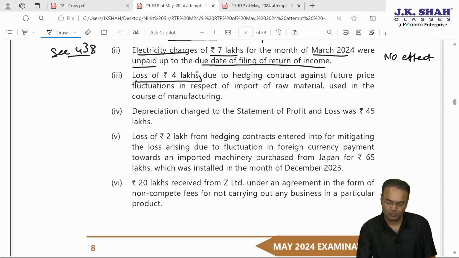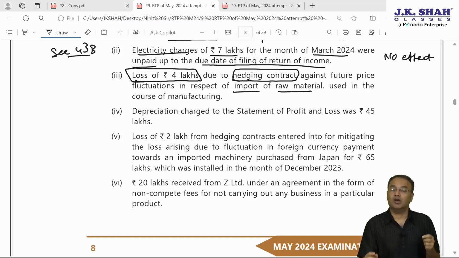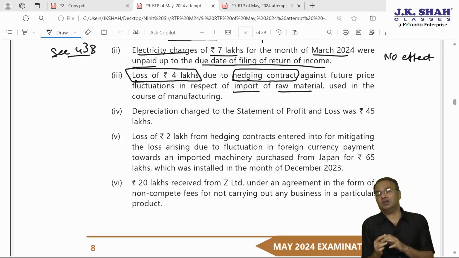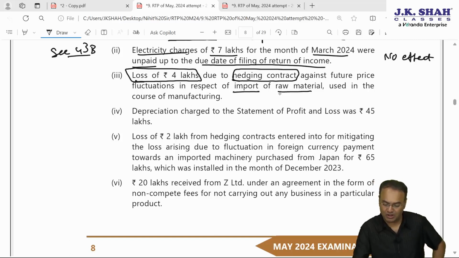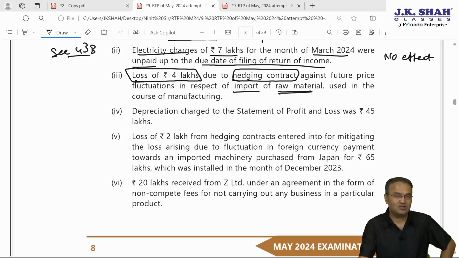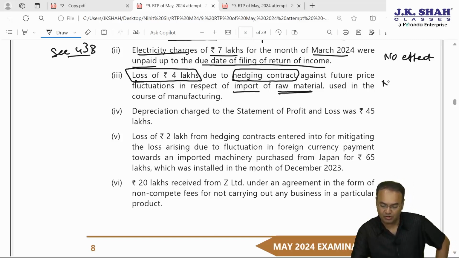Third, loss of 4 lakh rupees due to hedging contract against future price fluctuations in respect of import of raw material used in the course of manufacturing. Now this loss in hedging contract, if the hedging contract is in connection with raw material, is certainly allowed as a deduction as per ICDS, Income Computation and Disclosure Standard, as well as per section 36(1). This loss is allowed, therefore no effect.